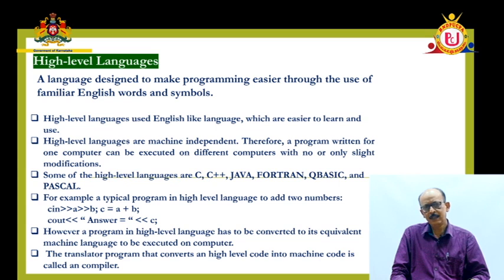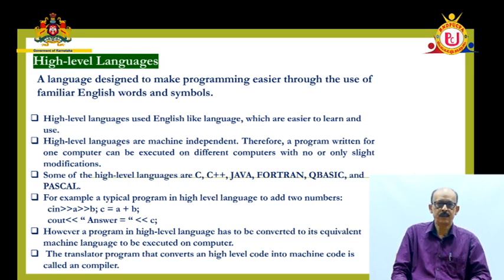Some of the languages can be C, C++, Java, Fortran, Basic, and you also have different versions. QBasic is one, Quick Basic. There are so many types. Pascal is there. One simple example to understand the high level language concept: there is one thing called cin that is used in the C++ language to accept the values of any number of variables. Example is given there.